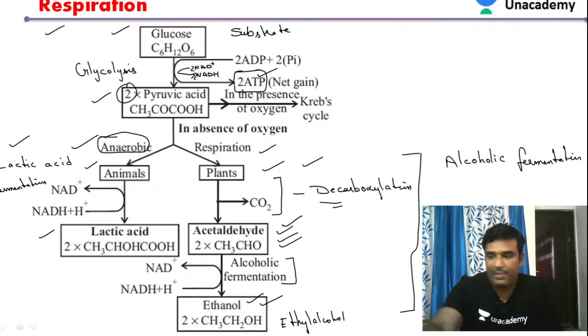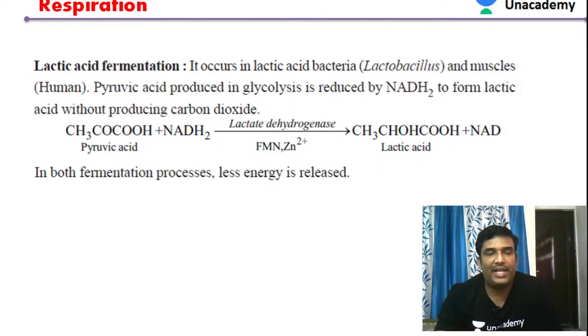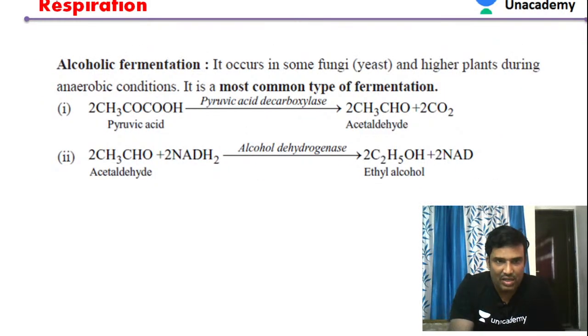So anaerobic respiration takes place, and as just discussed, fermentation involves two types: alcoholic fermentation and lactic acid fermentation. Let us see first what happens in alcoholic fermentation. It occurs in yeast.